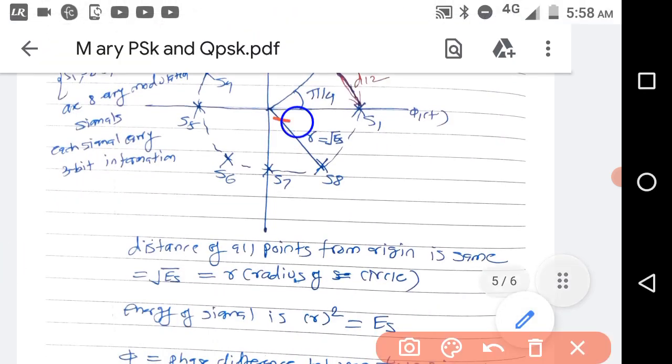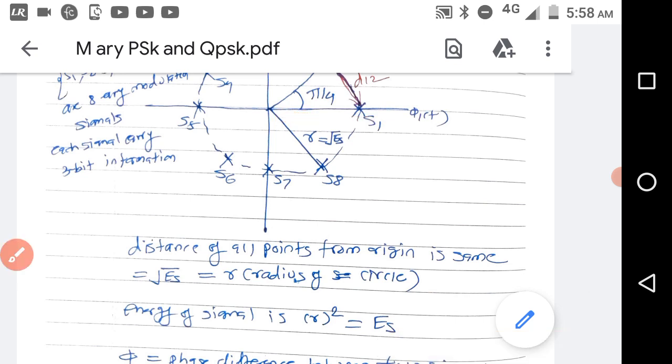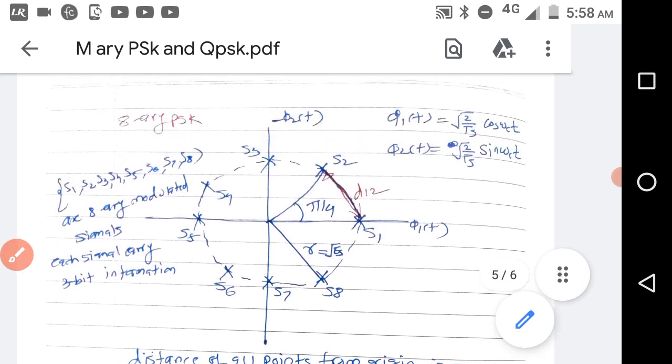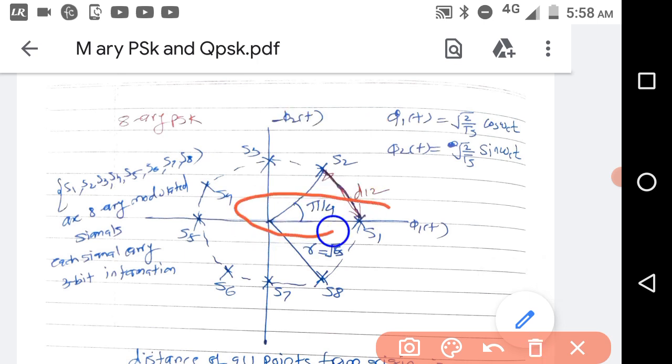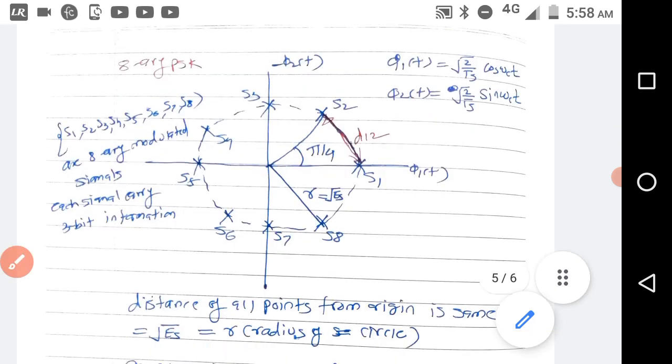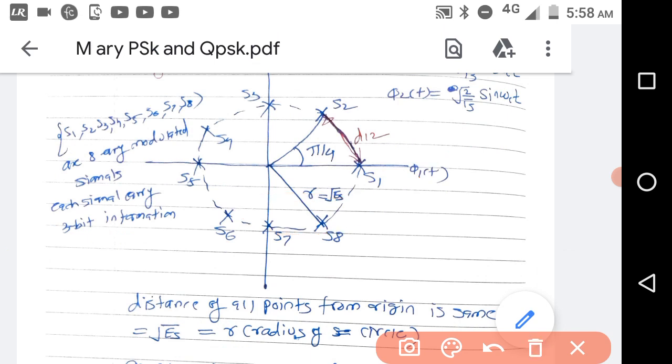The distance from origin to the signal point is root es always, and es is equal to 3 eb here. Keep this in mind that in a constellation diagram, if you take the square of this distance, you will get the energy of that signal. So the energy of this S1 is nothing but the square of this distance from origin.